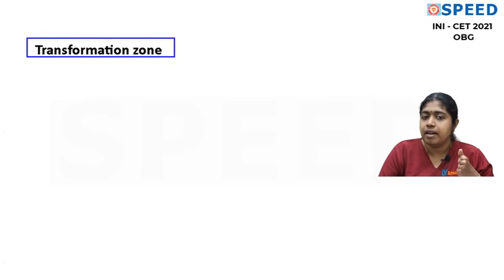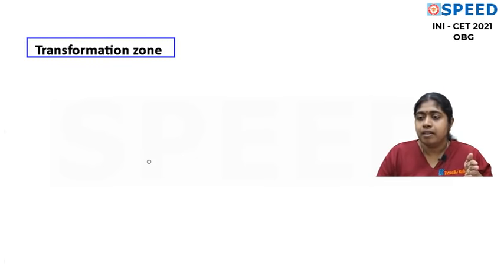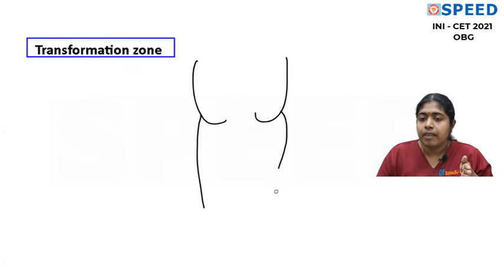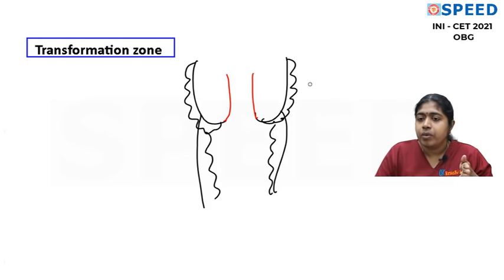This is a point which you have to understand and may be asked in future exams, and we can predict this. We all know we have ectocervix and endocervix, right? So this is the ectocervix, and then we have the endocervix. A very simple picture I'll draw. What is the epithelium of the ectocervix? Simple questions like this can come in the exams. It is stratified squamous epithelium. What is the epithelium of the endocervix? It is columnar epithelium.